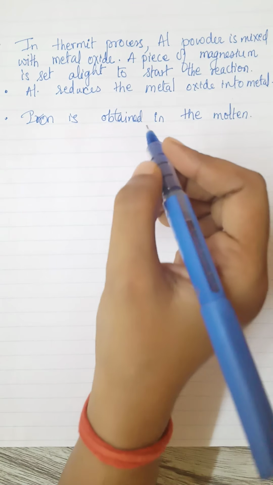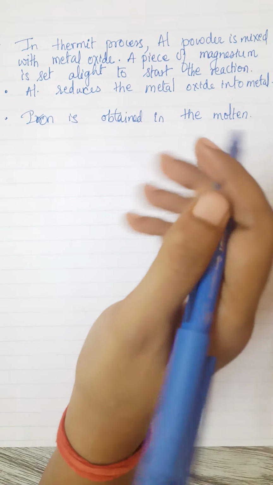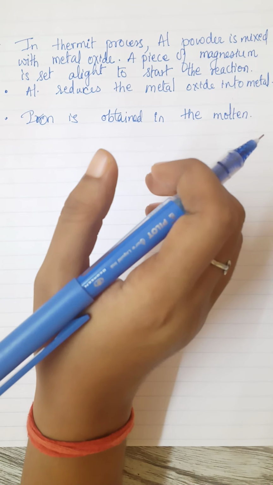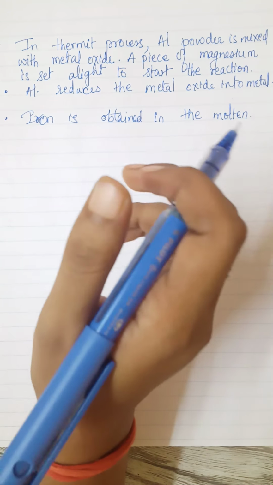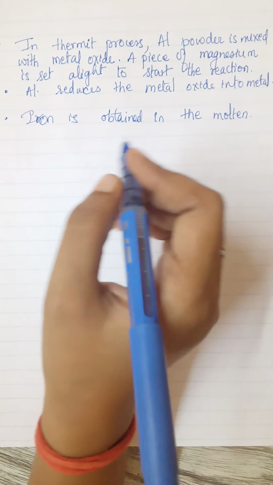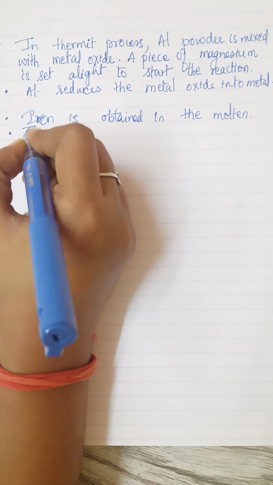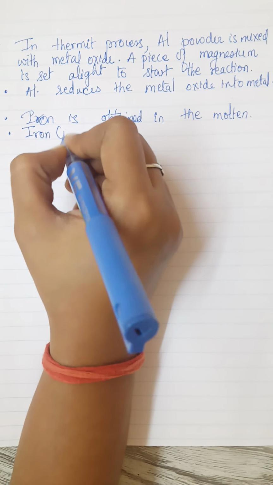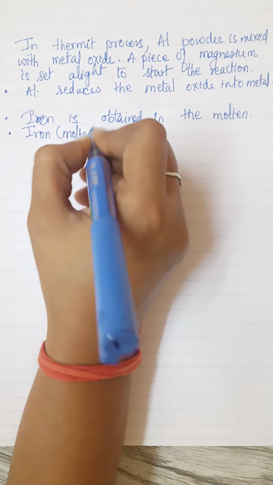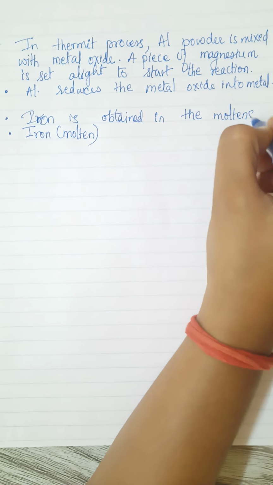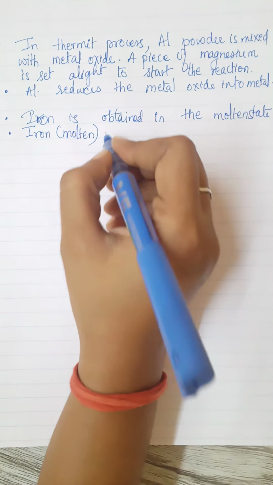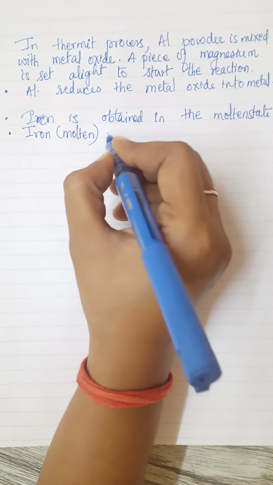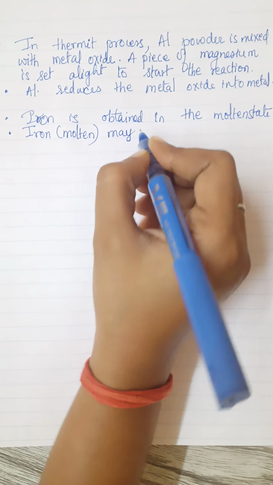So this mixture of aluminium powder and the iron oxide together is known as thermite, and the name of the process comes from this. The iron, that is the molten iron, we are supposed to say in the molten state.